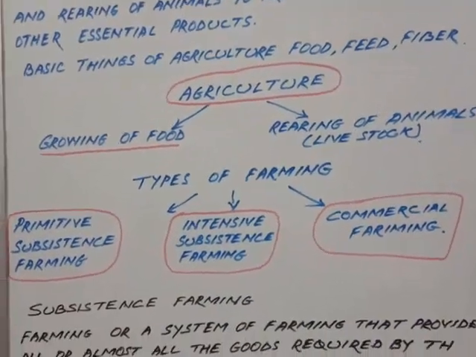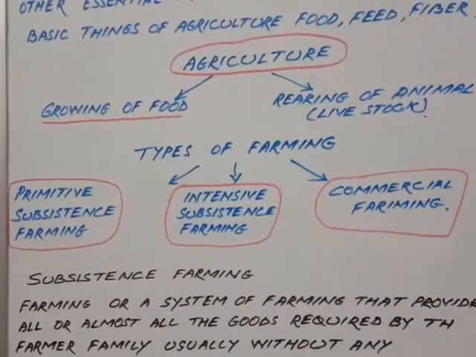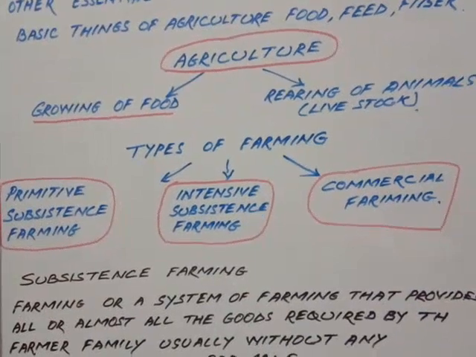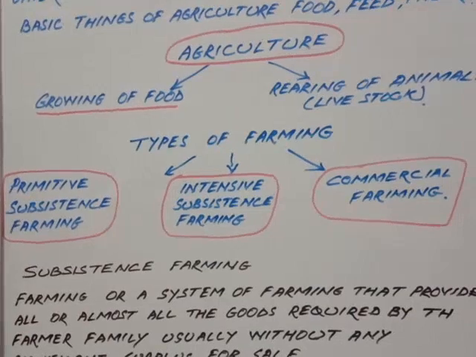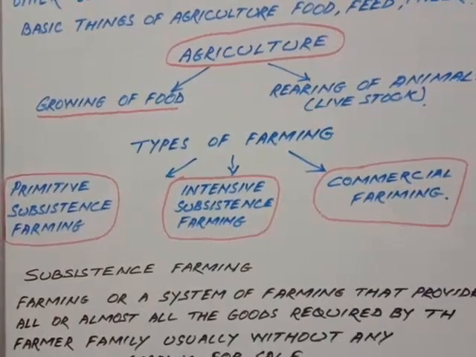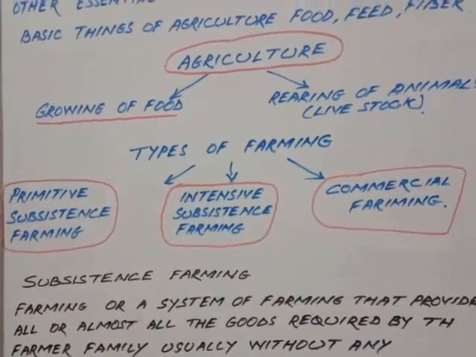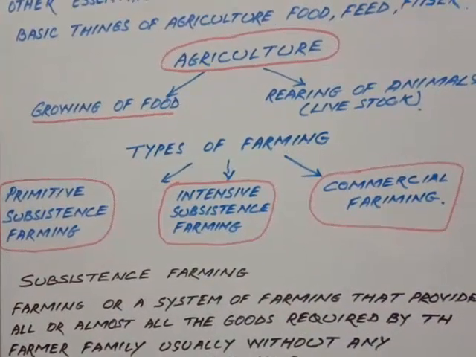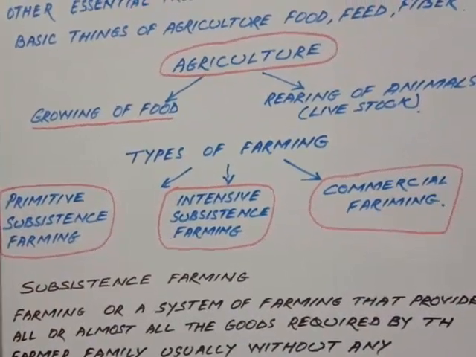Now we come down to types of farming. Farming is of three types: primitive subsistence farming, intensive subsistence farming and commercial farming. If you see the first two types, only one word is different, that is primitive and intensive. We will understand them one by one.